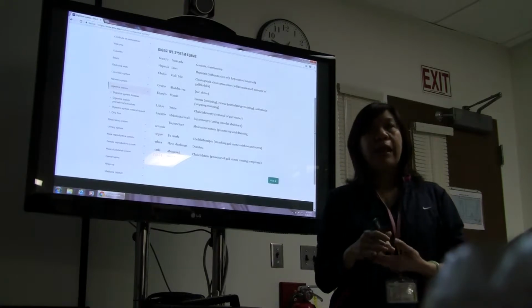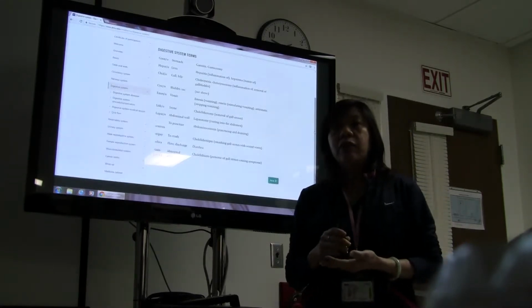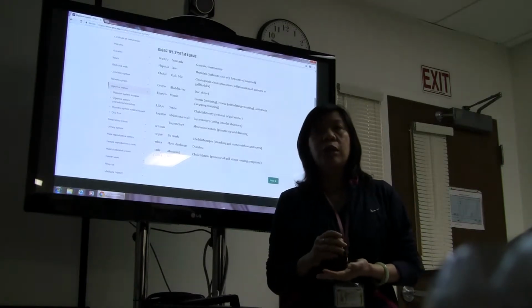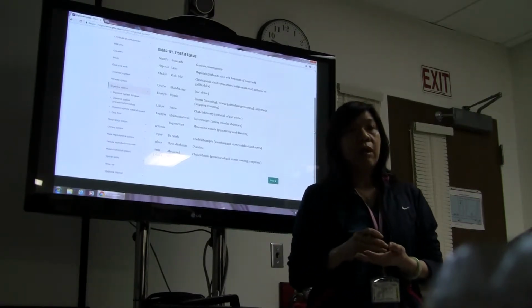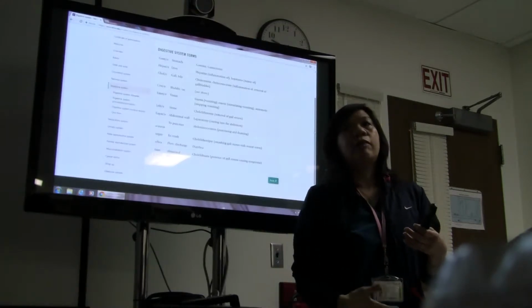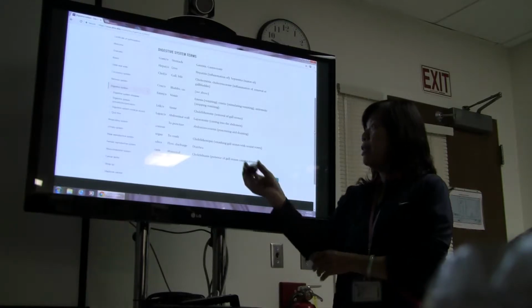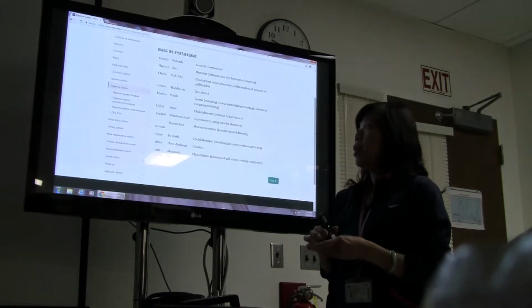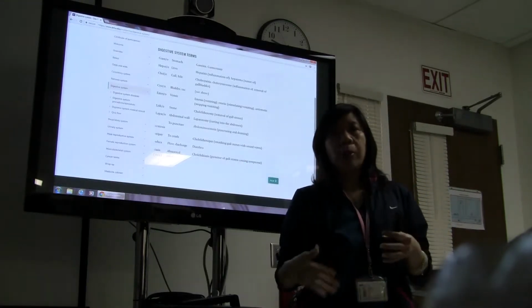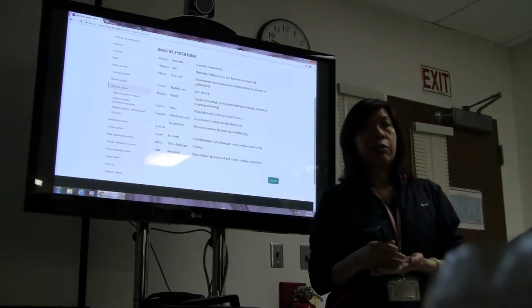In the past, maybe like 20, 15 years ago, if a woman had to go through a hysterectomy procedure, they had to cut the abdomen all the way to open it up to remove the organ. But now with the advance in medical science, instead of cutting open the whole abdomen, they call it a minimal invasive procedure.